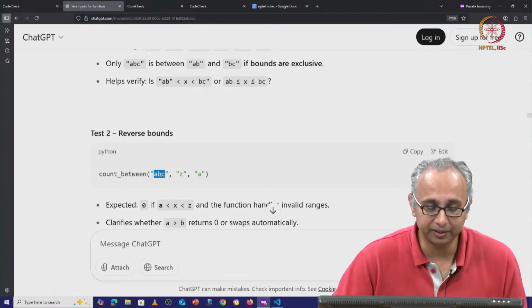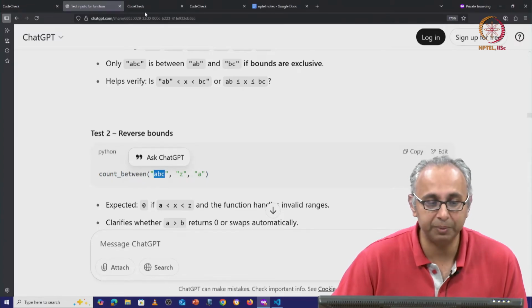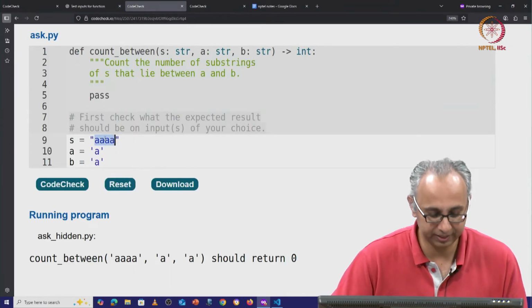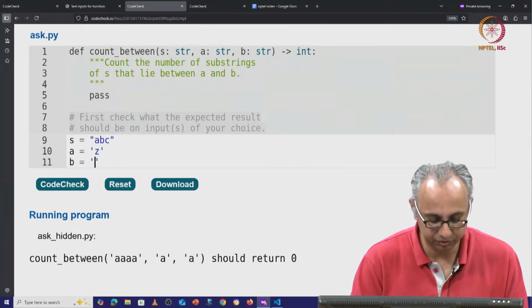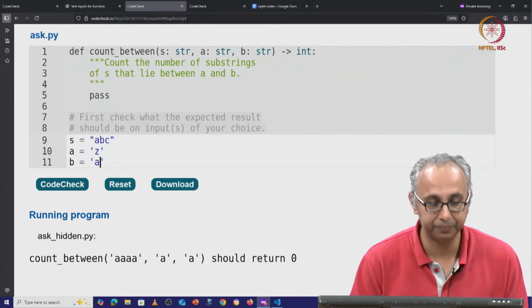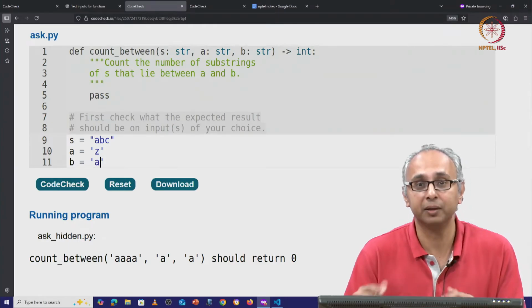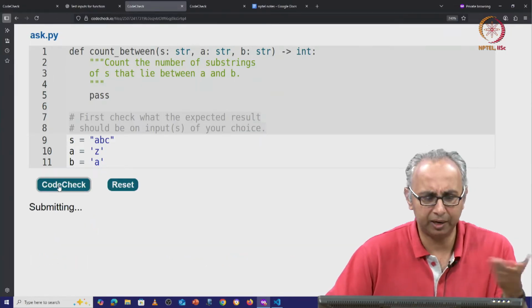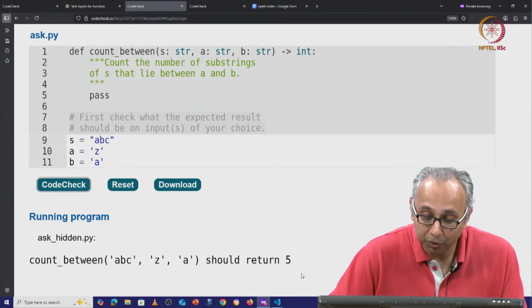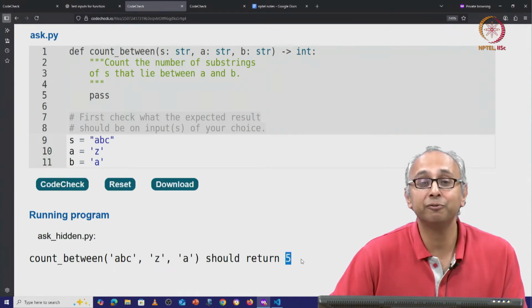Let's ask the client, what about this string ABC? What does the client have in mind for the string ABC, where the A string is Z and the B string is A? So the lower bound is bigger than the upper bound. Perhaps we're thinking, well, obviously the answer should be 0. There clearly are no substrings there. But no, the client wants 5.